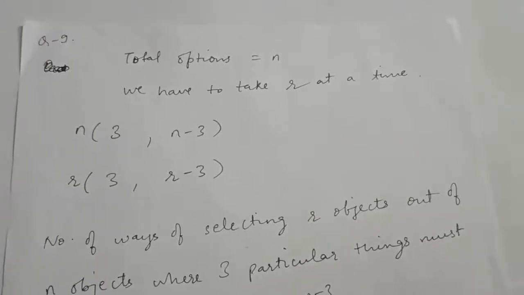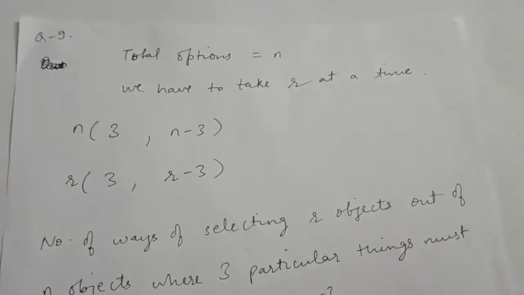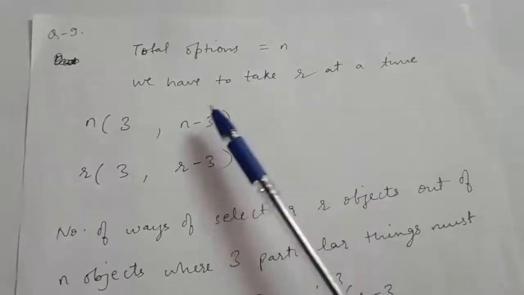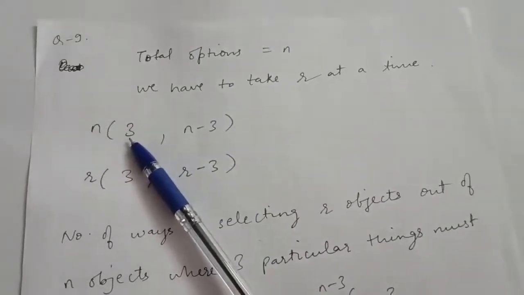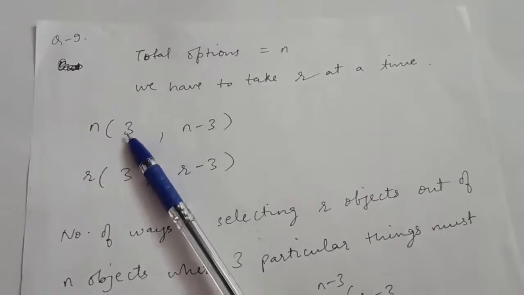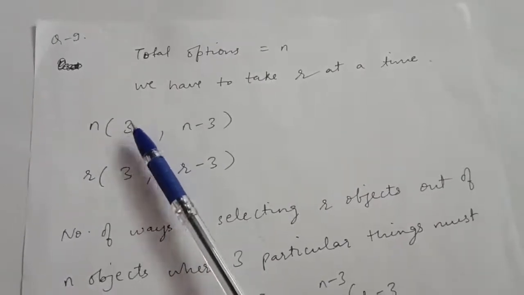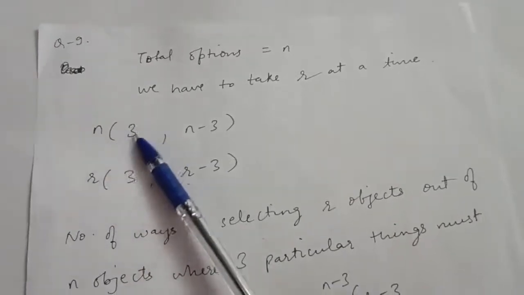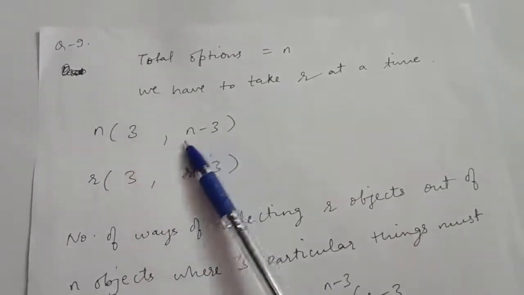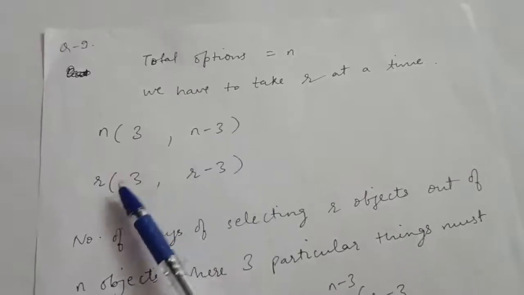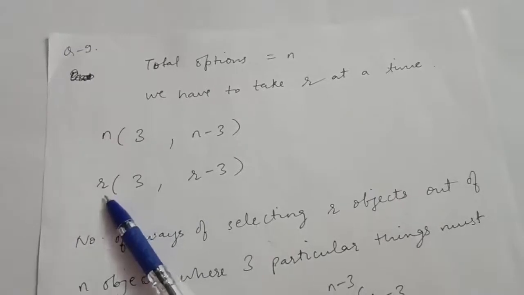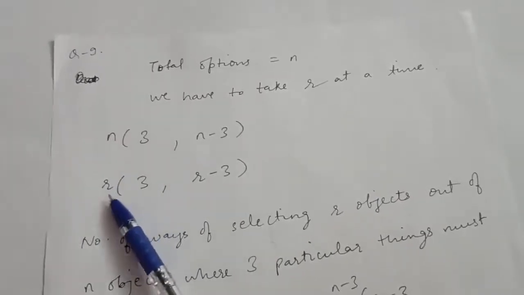Question number 9 is find the number of permutations of n distinct things taken r together in which 3 particular things must occur together. Now see, total options we have is n and we have to take r at a time. But because they have said there are 3 particular things which have to come together, for that we have to select those 3 particular things. So out of n objects, 3 are those particular things. These are the rest n minus 3 things, right? We have to arrange our objects, but before that we will first select our objects.